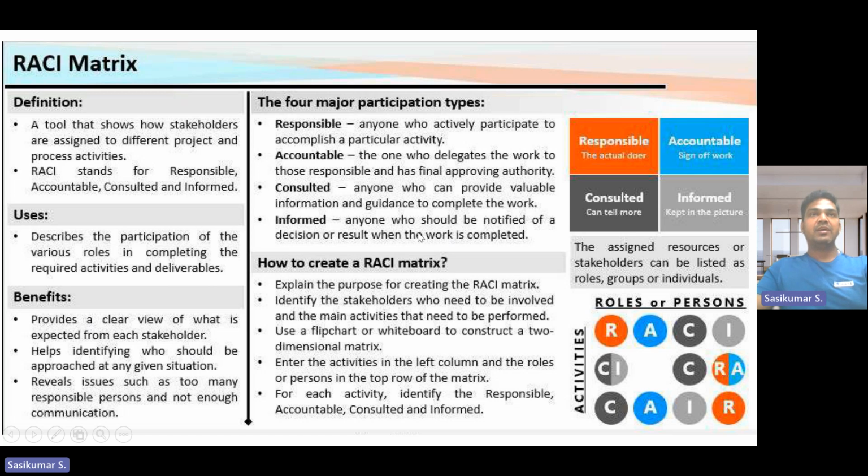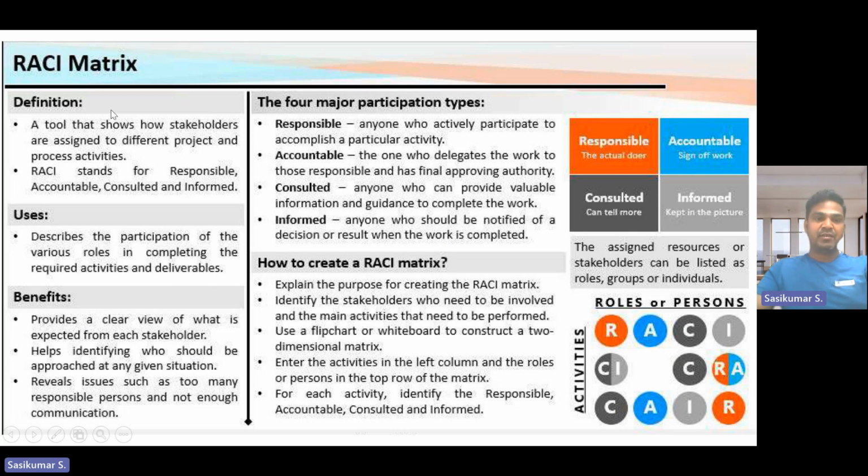Say for example, we are doing the operation projects, so we must inform our next process that this design change happened in the process. At that time, your next process customer or your safety team may be an informed person. The informed person may vary, but anyone who should be notified of your decision or result when the work is completed is called the informed person.